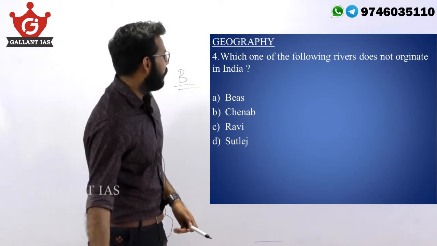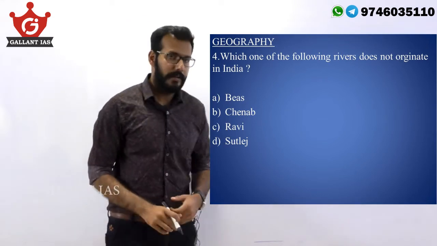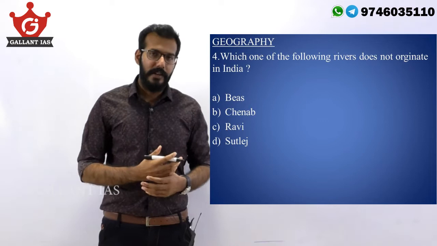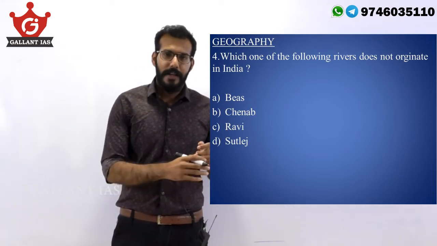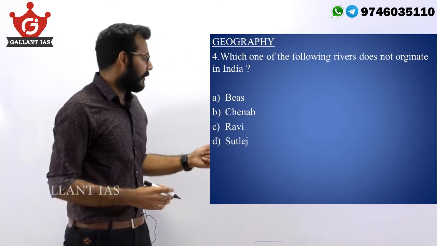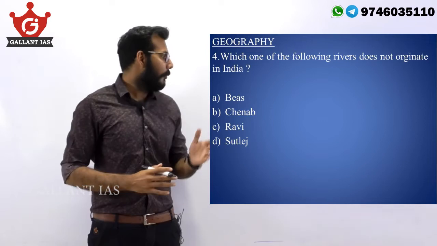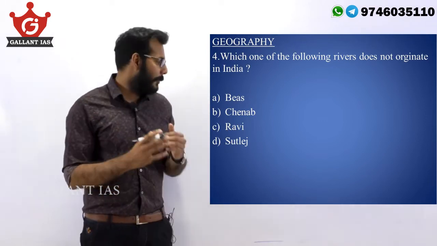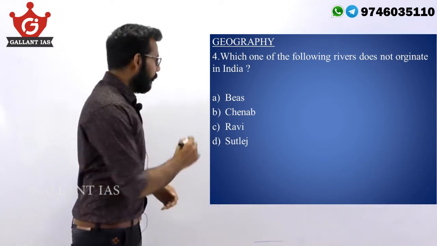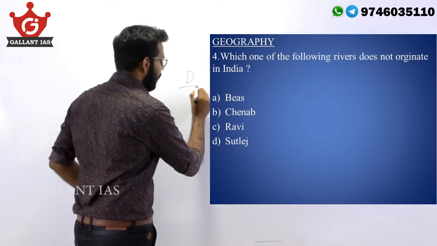Now a question from geography. Which one of the following rivers does not originate in India? Beas, Chenab and Ravi, all these three rivers originate in the state of Himachal Pradesh. Satluj, on the other hand, which is the longest tributary of the Indus river, originates in the Tibetan plateau, and it enters India through the state of Himachal Pradesh. So, which does not originate in India? The answer is D, Satluj.